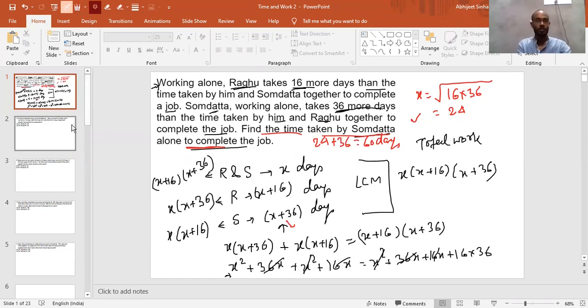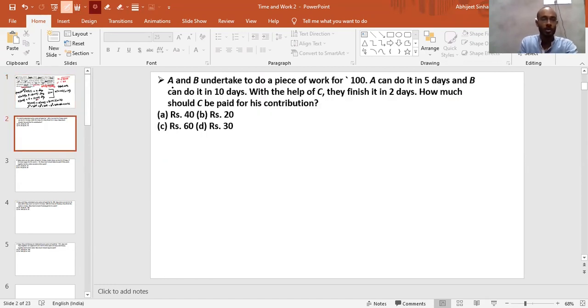Okay. So I'm moving to the next question. Now here the question says that A and B undertook a job for rupees 100. A can do a work in 5 days, B can do the work in 10 days. With the help of C, they can finish it in 2 days. How much should C be paid for his contribution in the work?